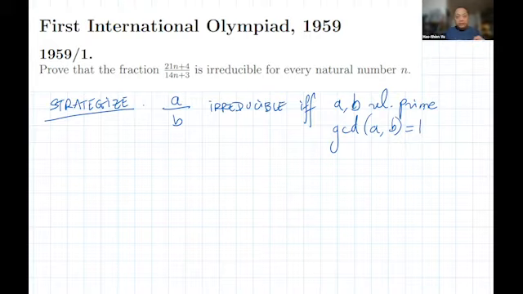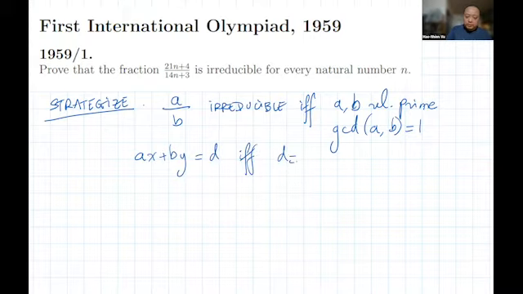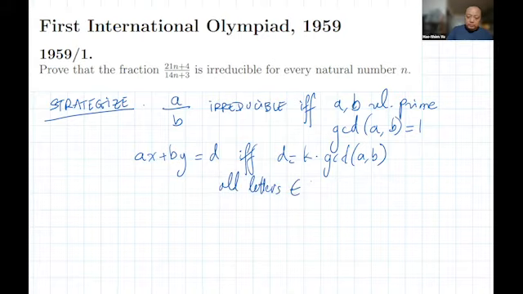There's this result from number theory, a direct consequence of the Euclidean algorithm, that says that the equation ax plus by equals d has integer solutions if and only if d is equal to some multiple k of the GCD, where all the letters a, x, b, y, d, and k are integers. It says that this combination can be equal to the GCD. And second of all, it says all linear combinations will be some multiple of the GCD.